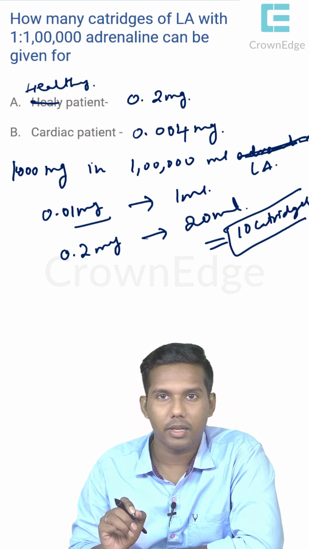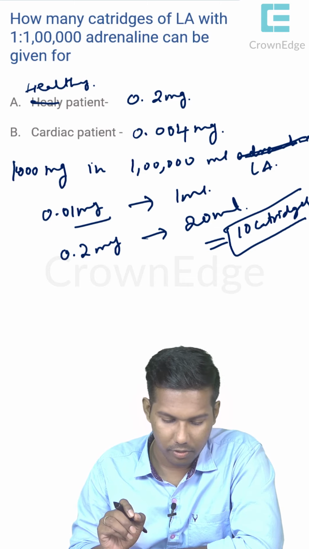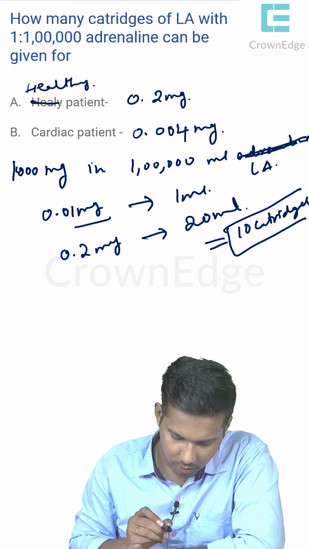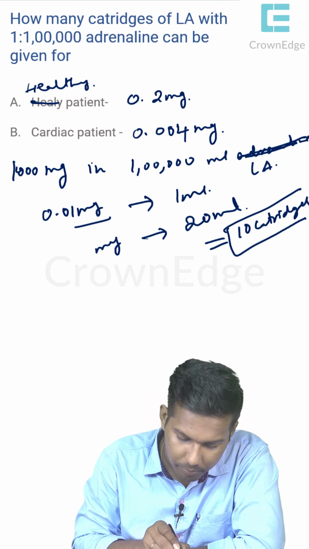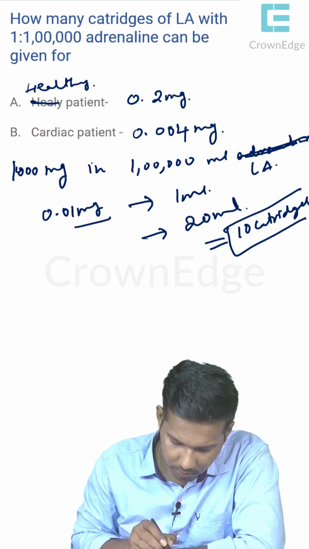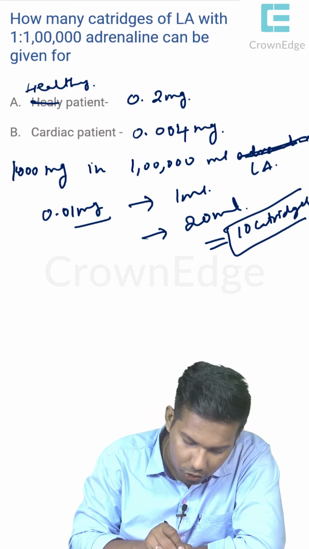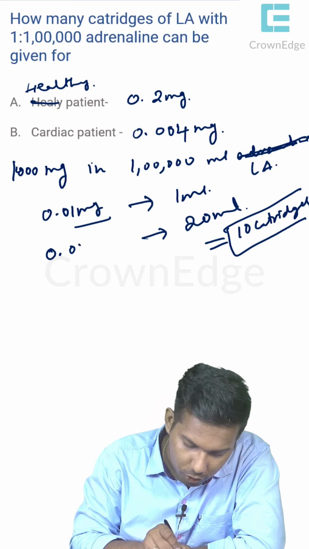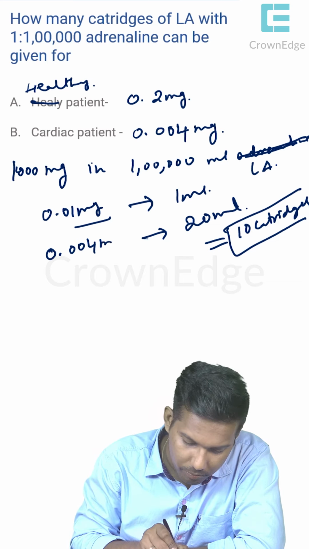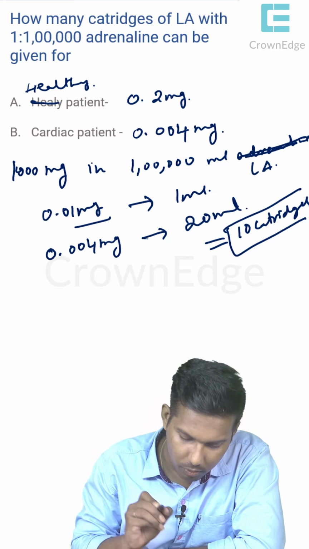Now the same calculation for a cardiac patient. Okay, now let us decode. For a cardiac patient, what is the value? 0.004 mg. Okay, so how much ml can be given for a cardiac patient?